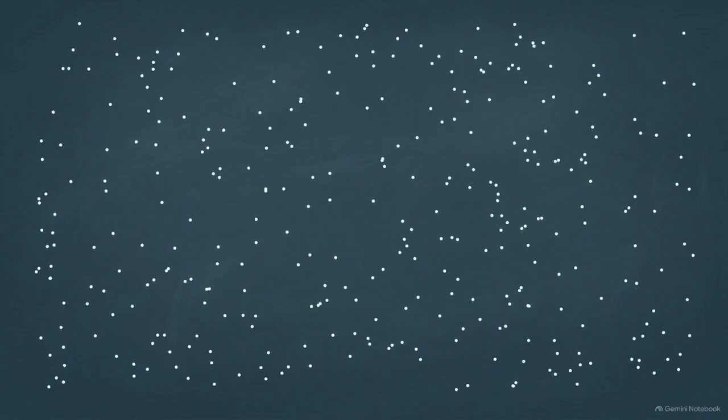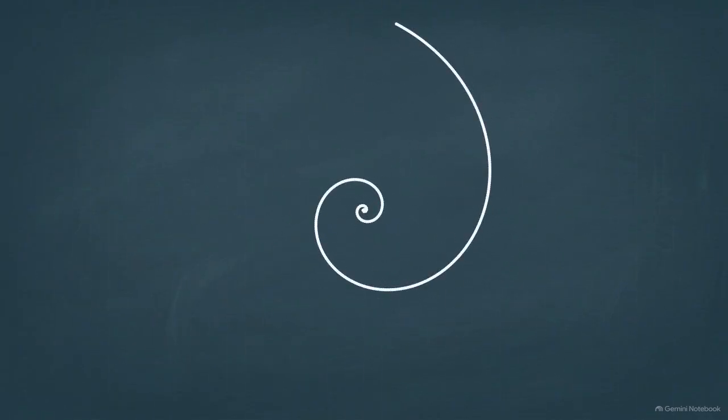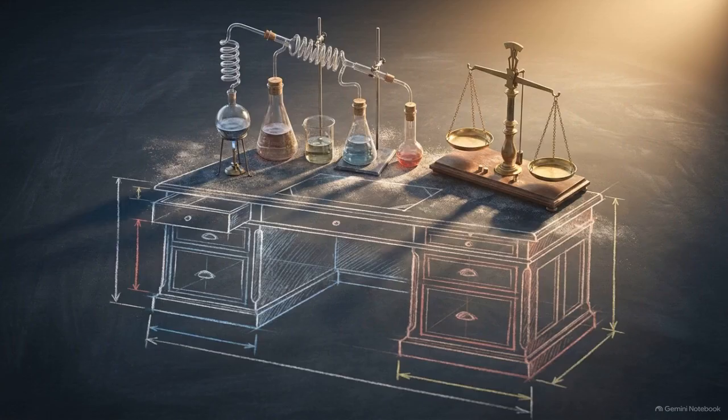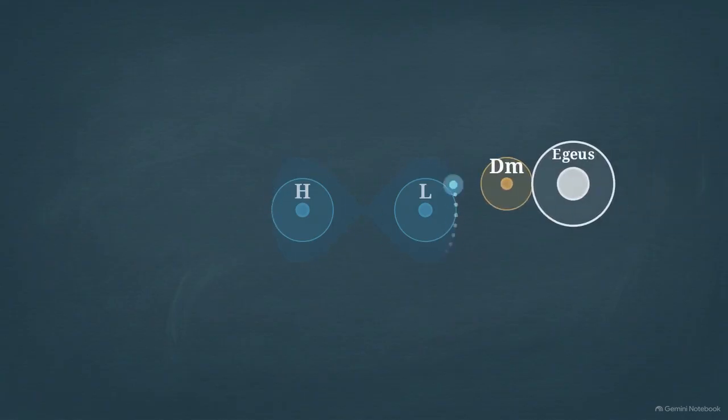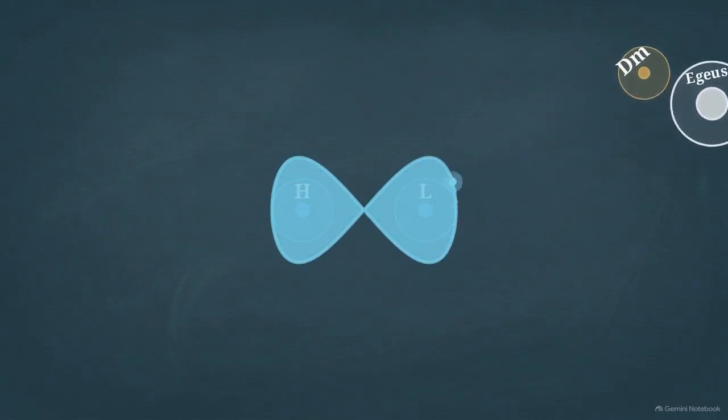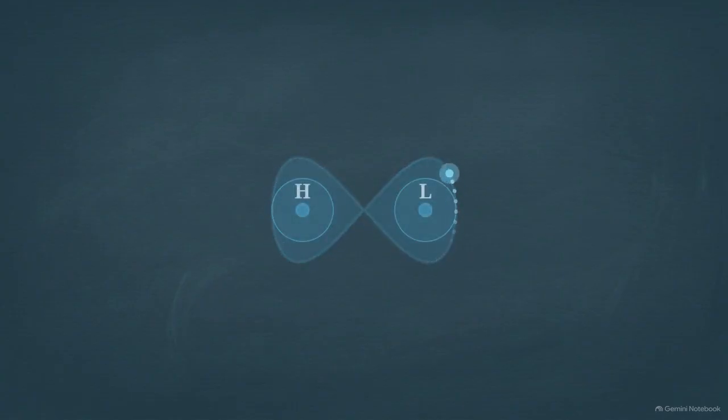Human emotion is not random noise. It is a structured system, functioning with a logic that bridges the gap between the stage and the lab. At the micro level, A Midsummer Night's Dream presents a romantic dispute that functions remarkably like a study in chemical affinities. Hermia and Lysander have aligned their orbitals to form a stable covalent bond. They share electrons. When Hermia's father attempts to force an ionic bond with an outsider, Demetrius, the existing molecule resists, repelling the incompatible element to maintain its structural integrity.